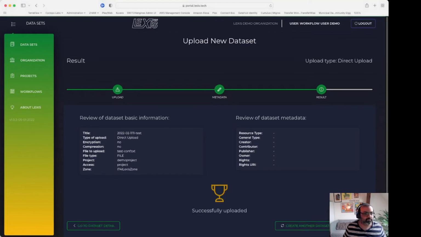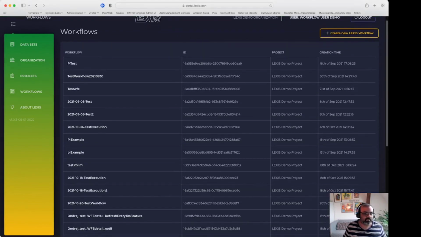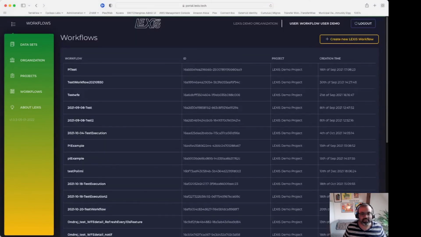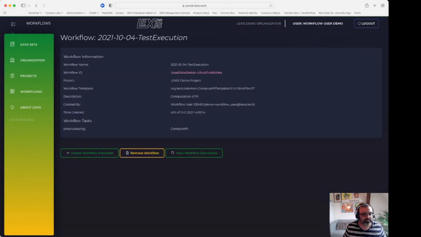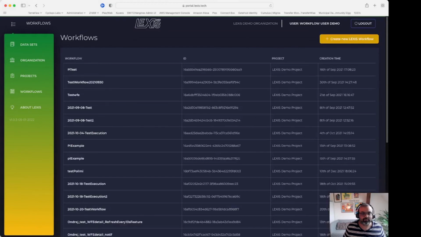Let me now show the workflow management. You can quickly browse through the existing execution sets, investigate the details, or create a new LEXIS workflow.